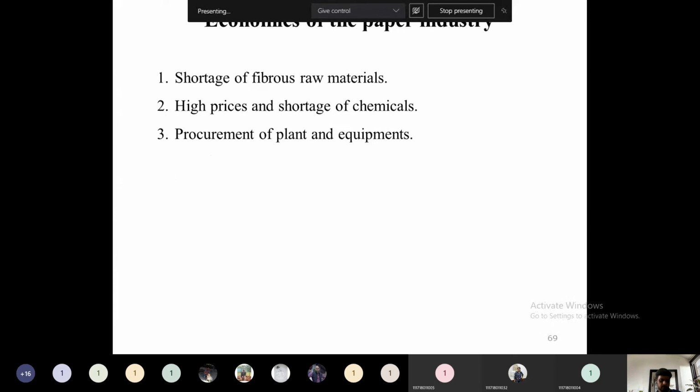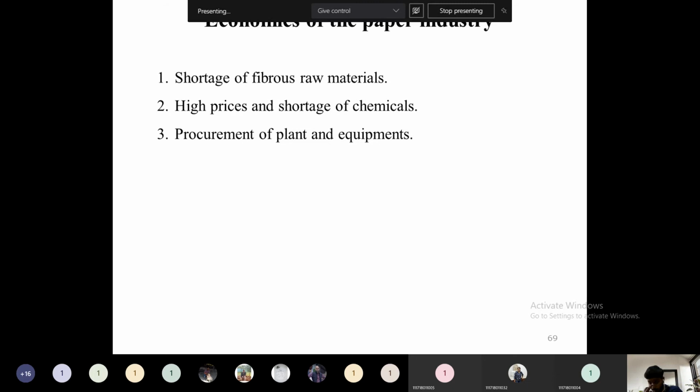Then I think we have time. What are the economics of this paper industry? The first economic problem faced by recent paper industries is the shortage of fibrous raw materials. Many industries are shutting down because of the shortage of bamboo or other raw material.